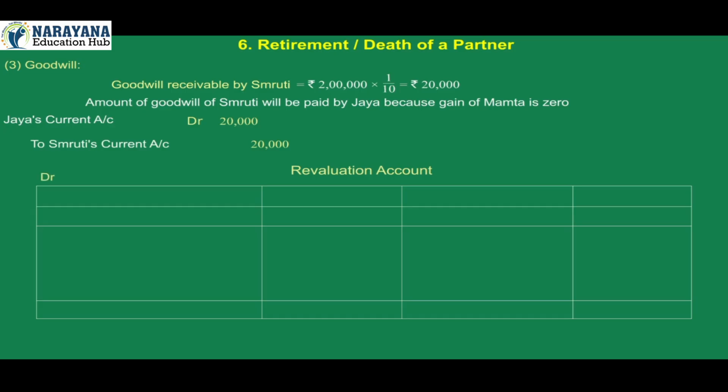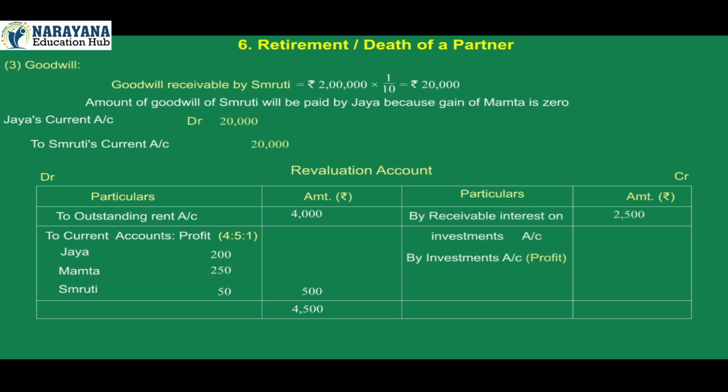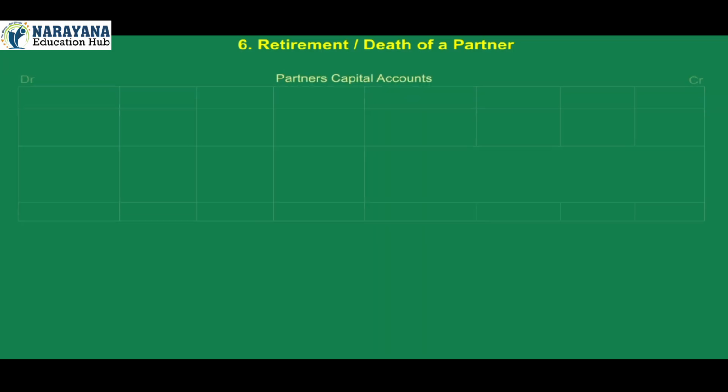Revaluation account. On debit side, particulars: to outstanding rent account 4,000, to current accounts, profit in 4:5:1, Jaya 200, Mamta 250, Smruti 50, total 500. Total of debit side 4,500. On credit side: by receivable interest on investments account 2,500, by investments account profit 2,000, total of credit side 4,500.